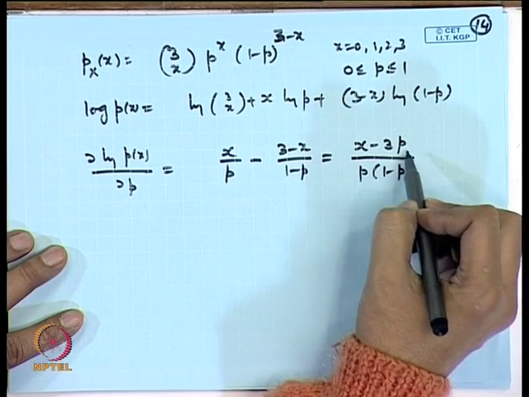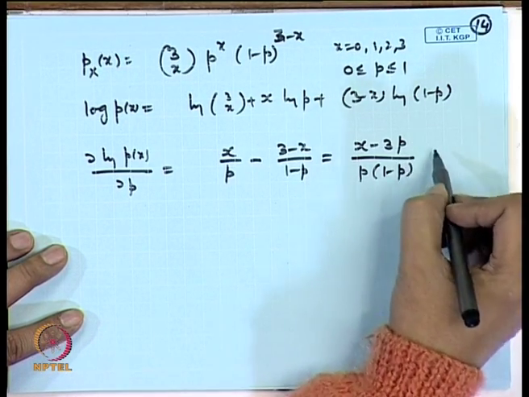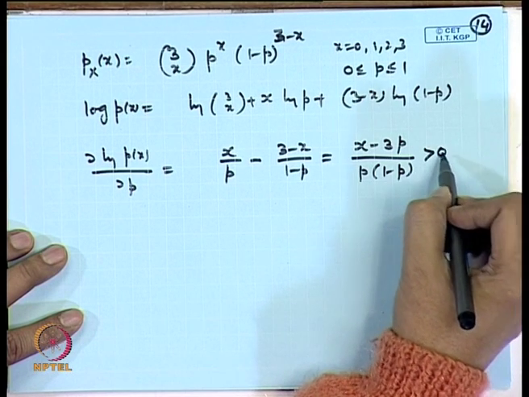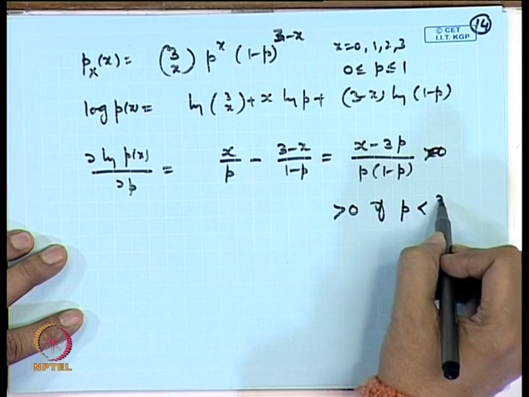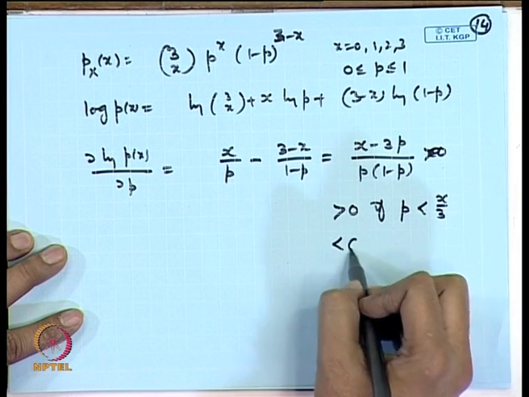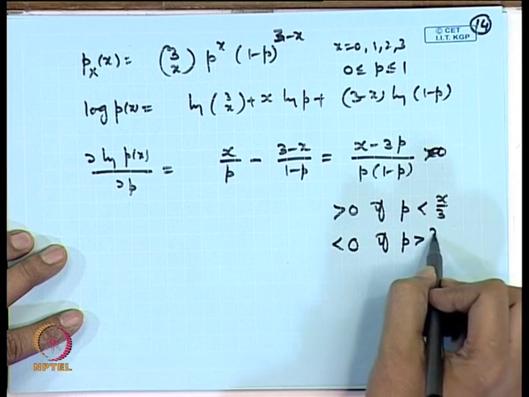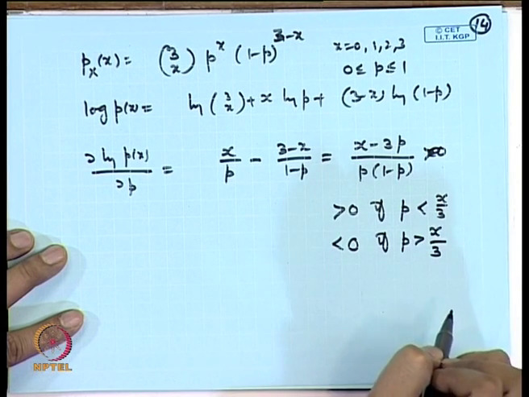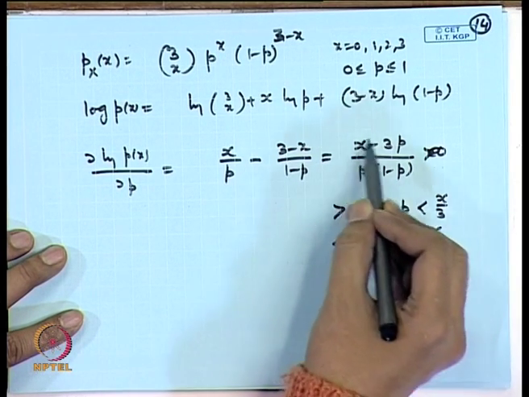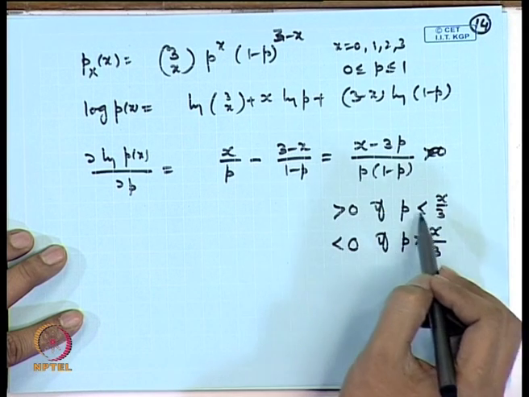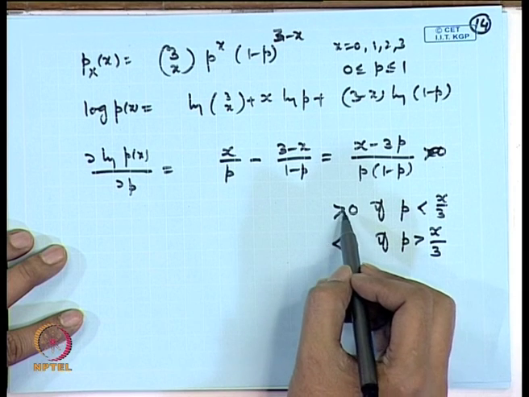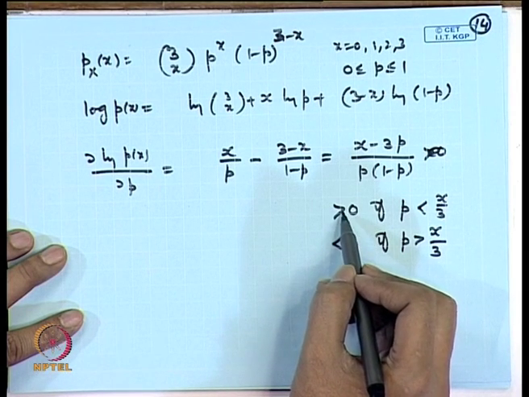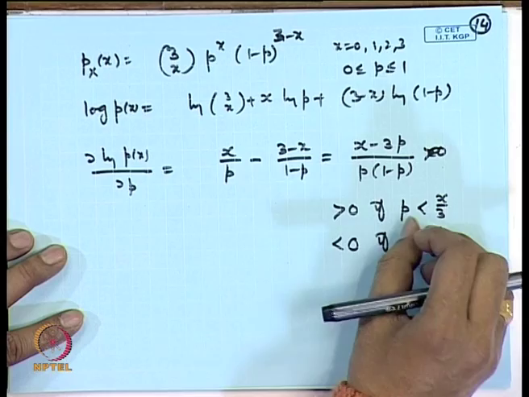Now, you look at this, this function is positive if p is less than x by 3, it is negative if p is greater than x by 3. So, if we look at this derivative with respect to p as a function of p, then I have the behavior as positive or negative in certain regions.